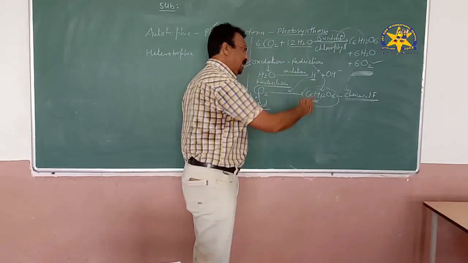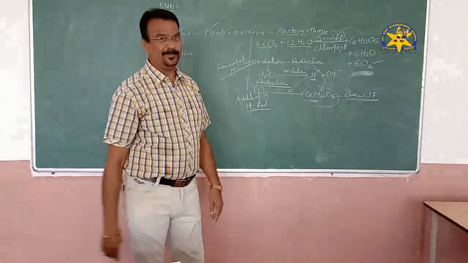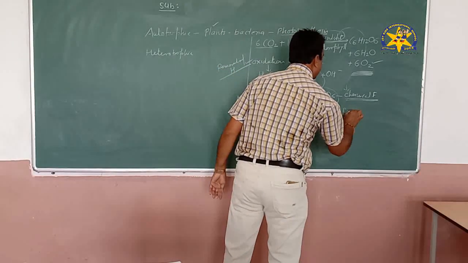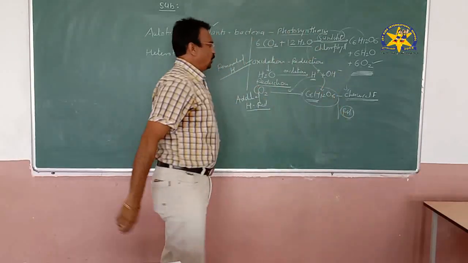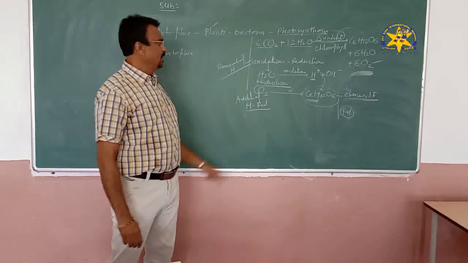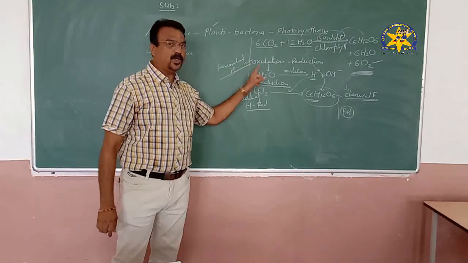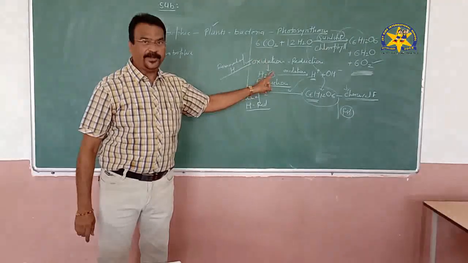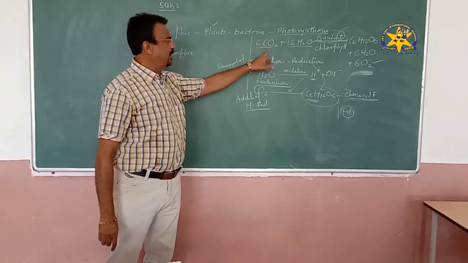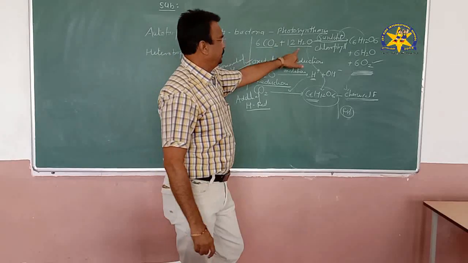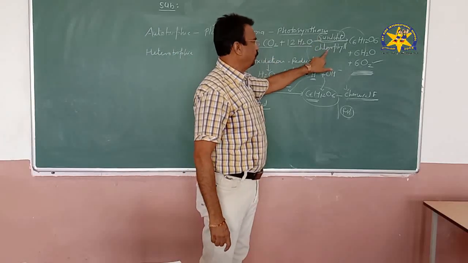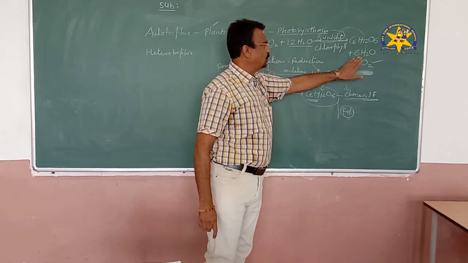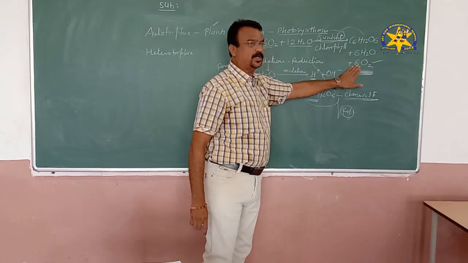But again this chemical energy is not in the usable form. It is to be converted into usable form, and for that we will have to recycle. So this is photosynthesis. Photosynthesis is called a redox reaction, that is, an oxidation and reduction reaction, where carbon dioxide, water, sunlight and chlorophyll are the raw materials, and the product is glucose, and water and oxygen are released.